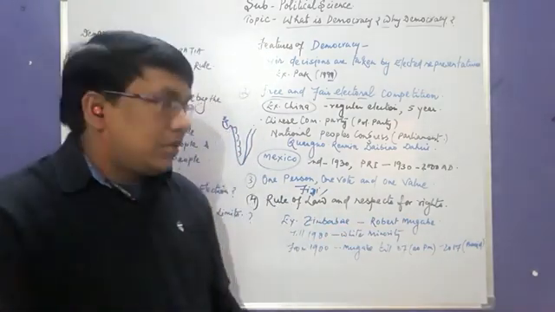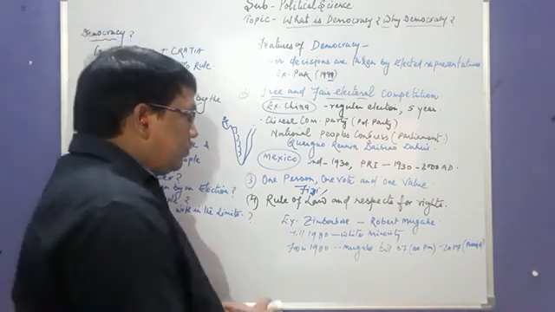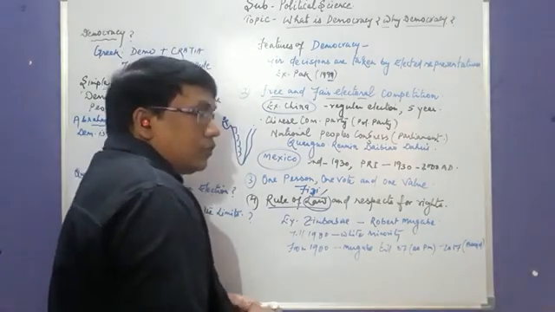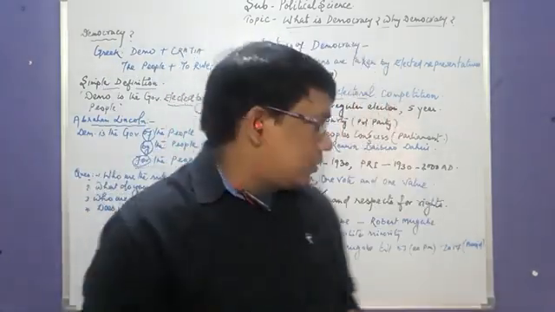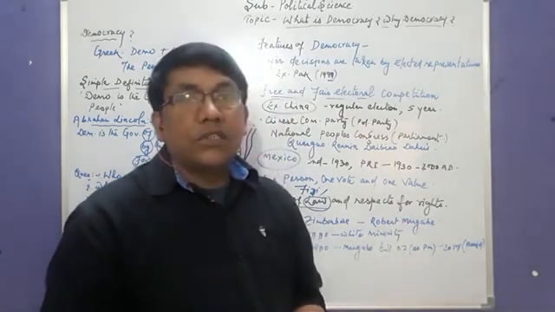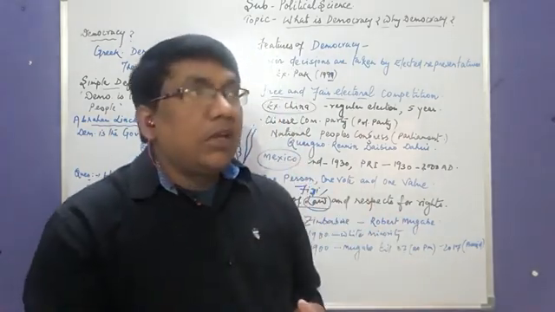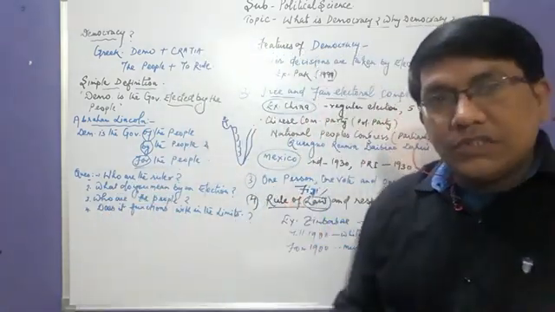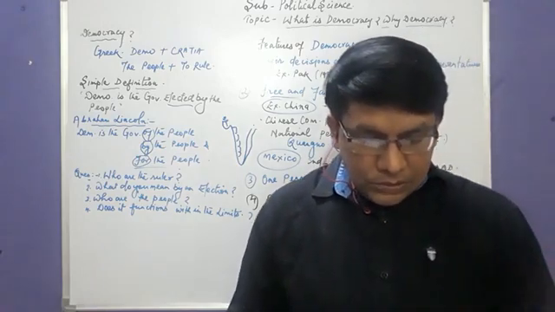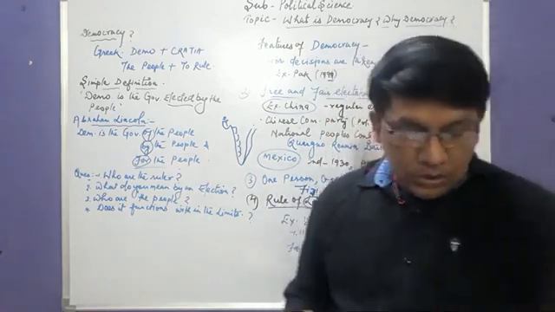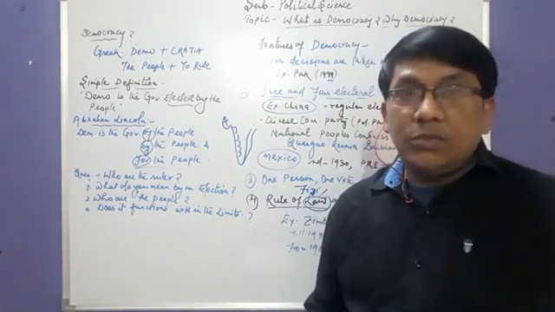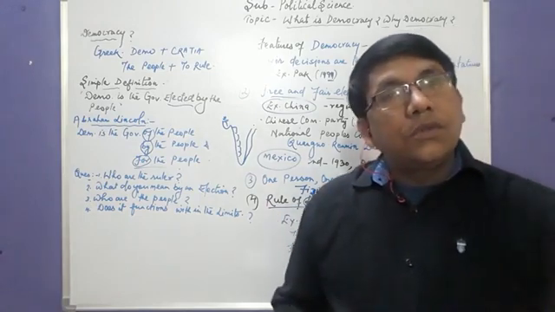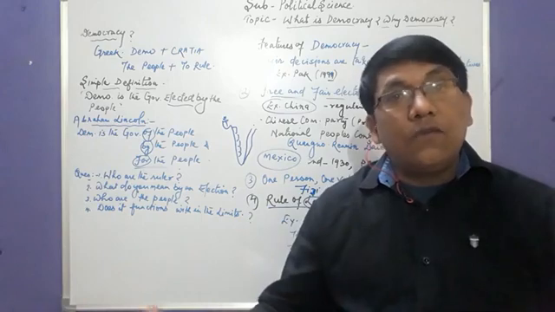And the last feature is rule of law and respect for rights. It should be there in a democracy. Rule of law means they should work according to the constitution and respect the rights of each and every person, especially the rights of others. If not, we can't consider it a true democracy. A democratic government should rule within its limits, and the limits are set by the constitution. We can say democracy is the rule of law.